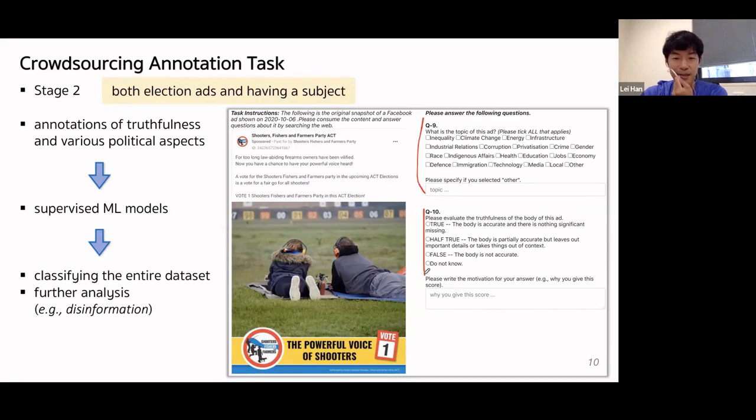We believe that these created annotations of the truthfulness and various political aspects for a sample of sponsored ads posted in our collection allow us to train supervised machine learning models and then classify the entire data set, that is 35,000, as well as for further analysis, for example, the use of disinformation on social media.